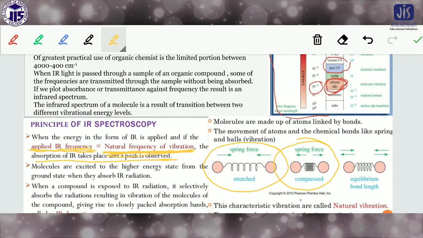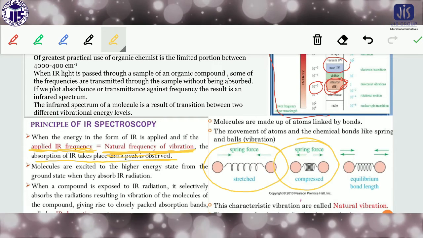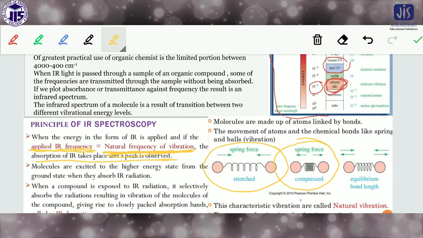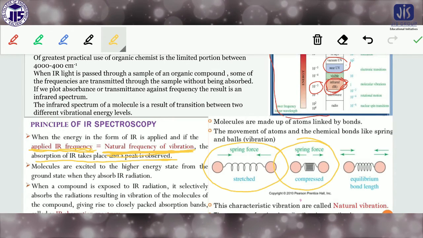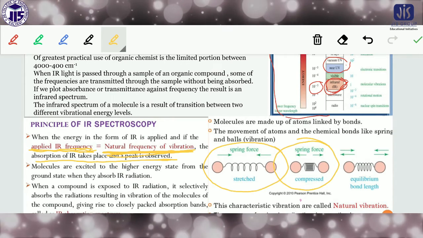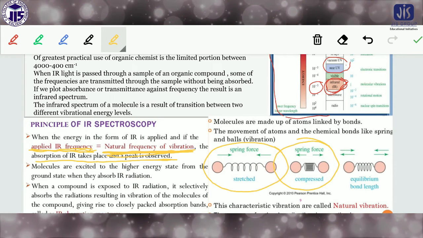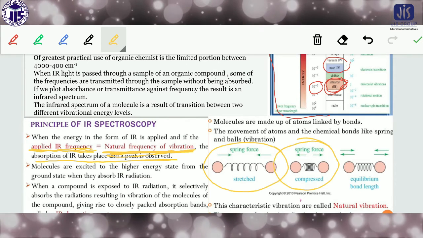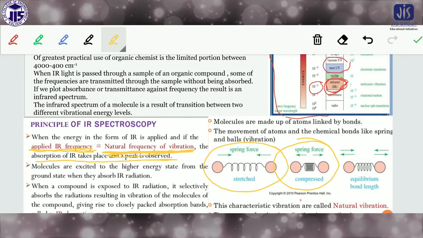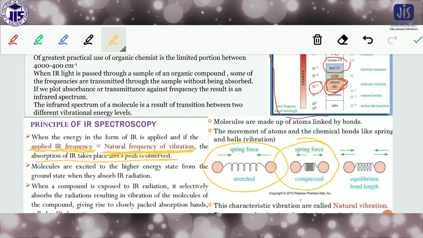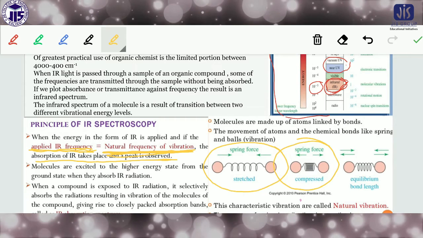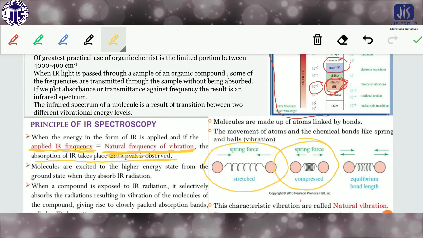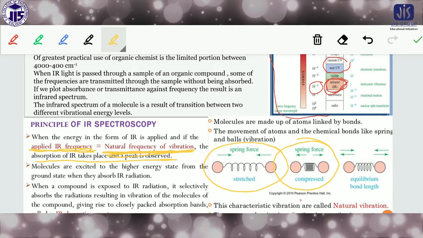Absorption means the same concept as UV visible spectroscopy. What is the same concept? If the IR light is absorbed, then after absorption of the light, that frequency or that range of the wavelength will be missing. From the missing data, we can identify where the light or radiation was absorbed by the sample. Isn't it?